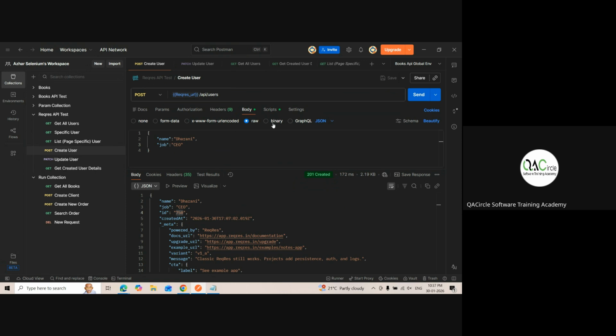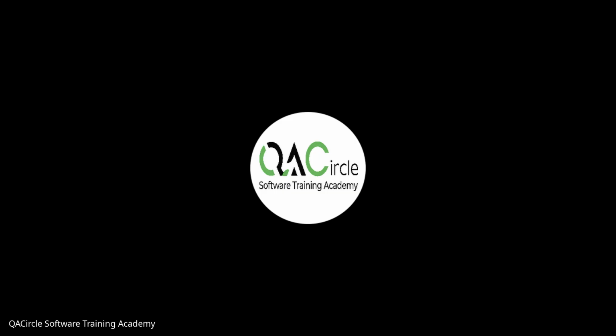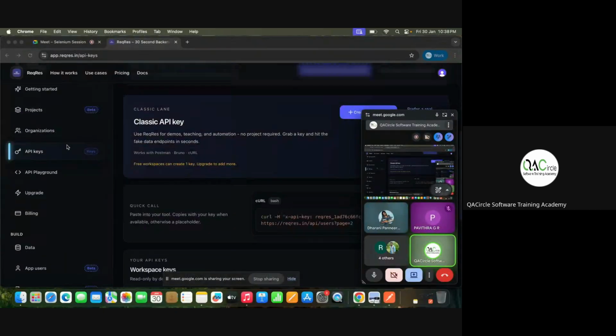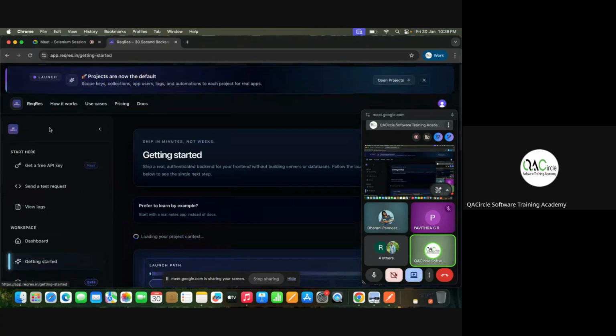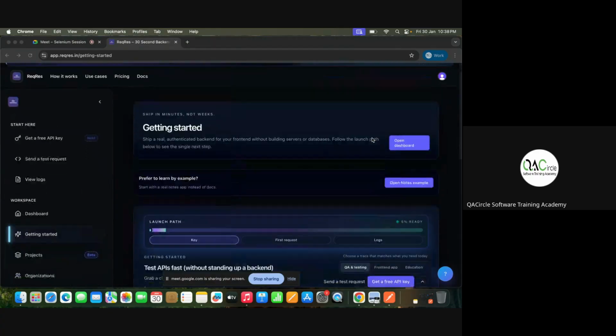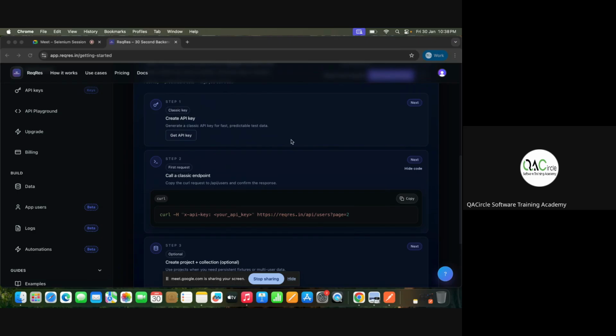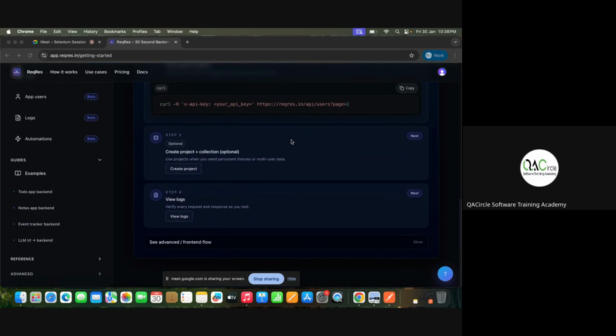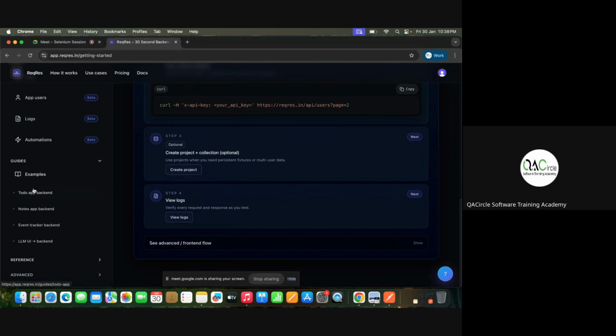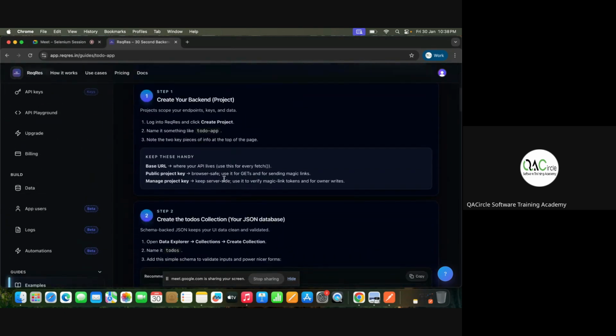Last but not least, delete user. Now this all comes with the REQRES website. Okay, let me stop the share. How do you want to practice it? You have to go to this website and create your user. Now you can go here, projects or getting started. See, it will give you create API key if you want to get an API key. From here you can create or get a number of things. You can go to examples, backend data.